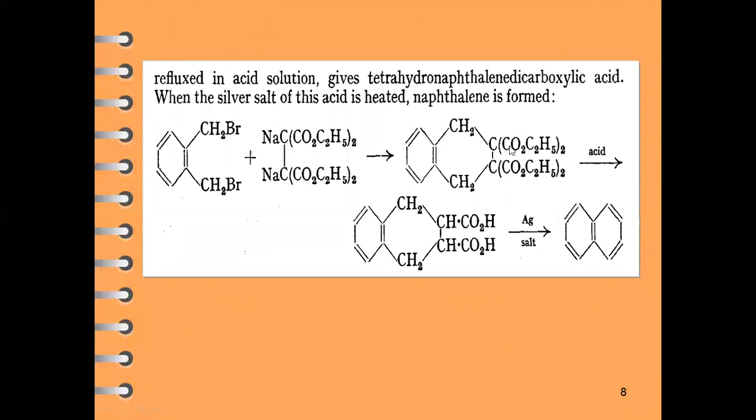So this will be the structure of tetrahydronaphthalene dicarboxylic acid, and when it reacts further, we produce naphthalene.